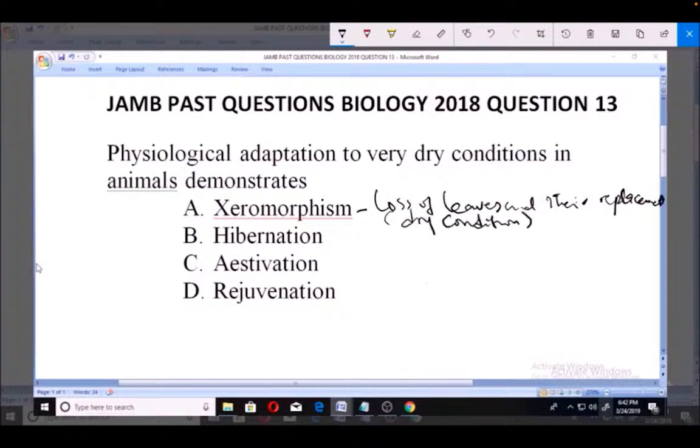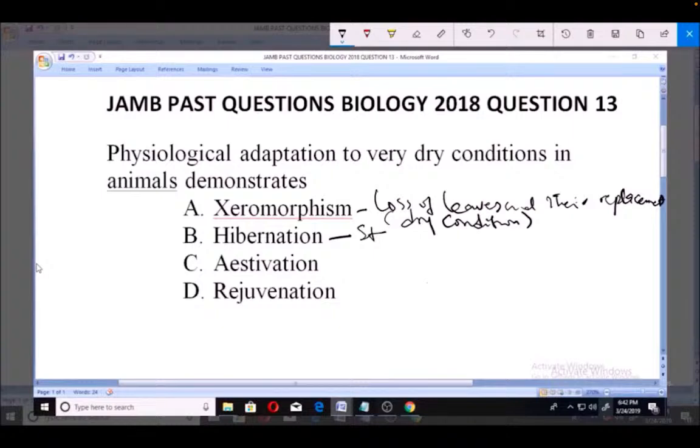Now we look at hibernation. Hibernation is actually dormancy of animals. This one has to do with animals. So it's a state of animal dormancy taking place around the winter period due to coldness.